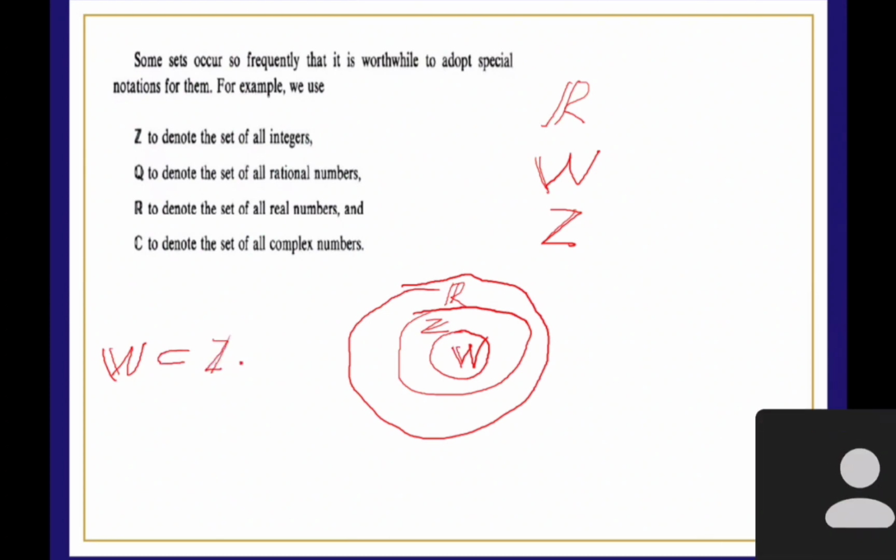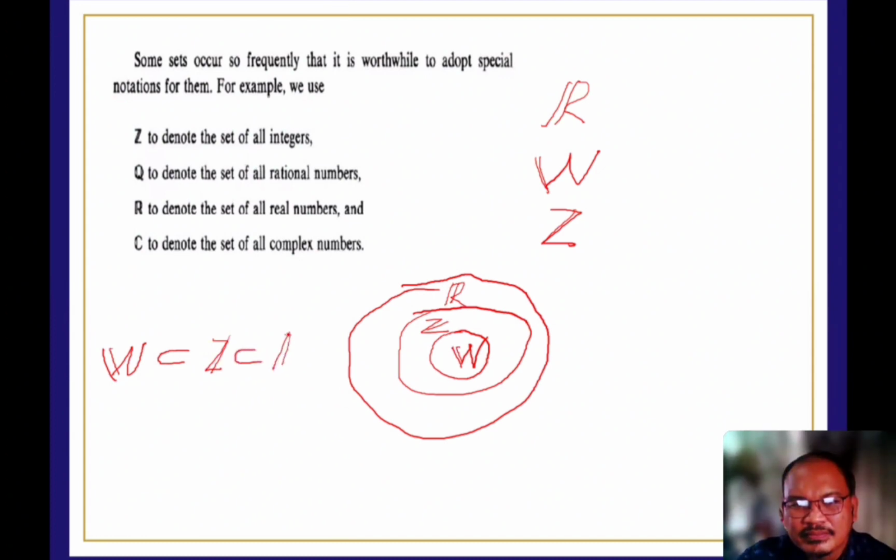Z, Z and R. Z is a subset of R. So yan. In other textbooks, they use this symbol. Pero yung mga iba, iba naman, may guhit dyan. Okay lang yun. So meaning, ang pinakamaraming elements dito, or the elements under the Z and W, is an element of the set of R. So alam naman natin, lahat ng numbers, pinakamaraming elements talaga yung set of R. All the numbers are subset of real numbers.